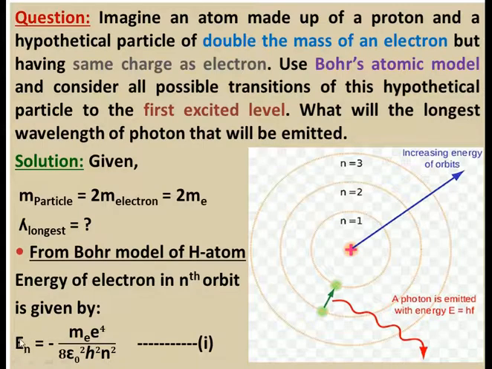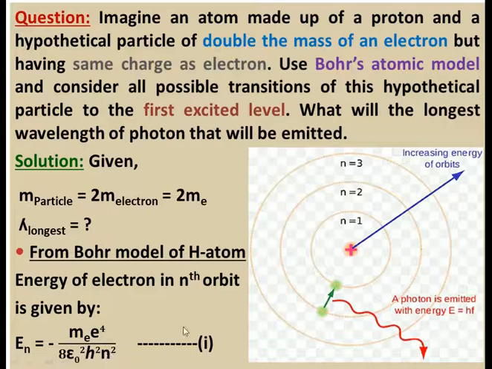So the energy of an electron in the nth orbit, En, is equal to minus me, the mass of electron, into e to the power 4, where e is the charge of electron, divided by 8 epsilon naught square, where epsilon naught is the permittivity of free space, into h square, where h is Planck's constant, into n square.